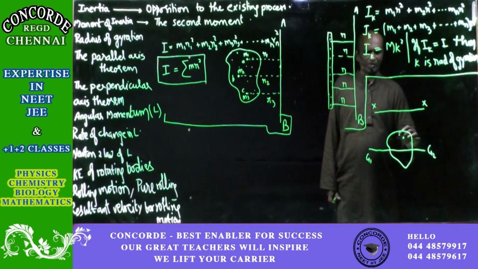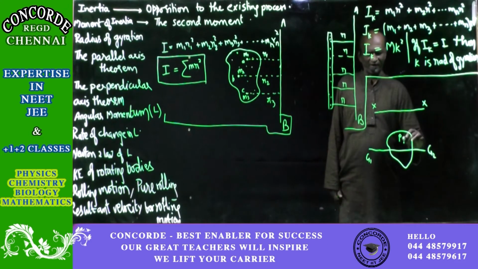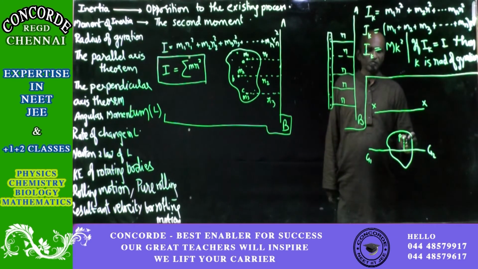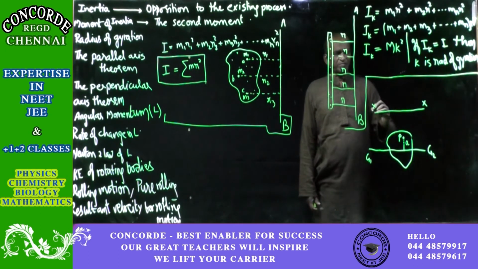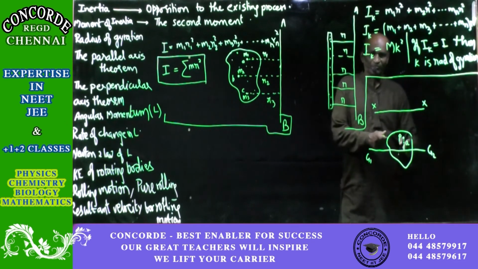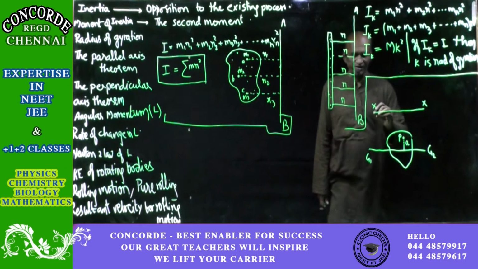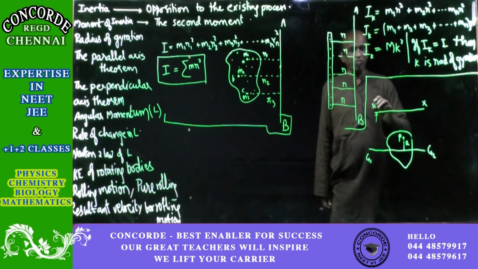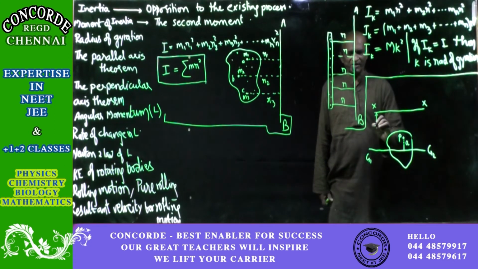That particle is point P. The distance of this particle from the center of gravity line is, say, a. Through the center of gravity means this line is also fixed, since the center of gravity is only one point in the entire body. Both lines are fixed and the distance between them, let us say, is equal to x.